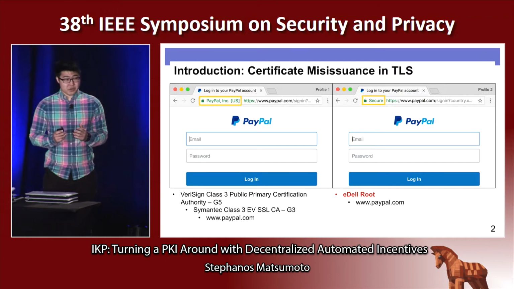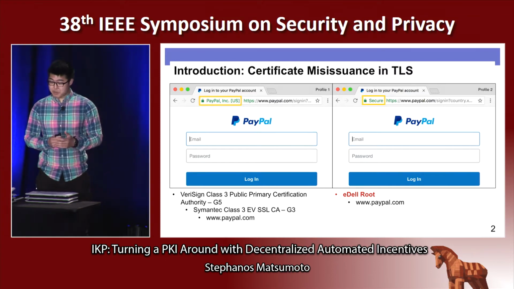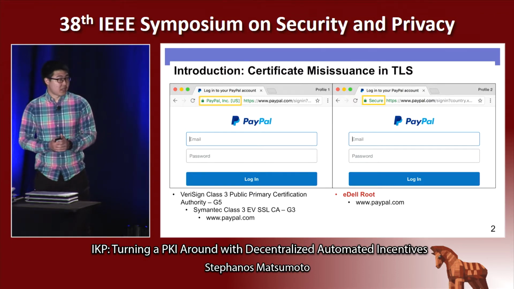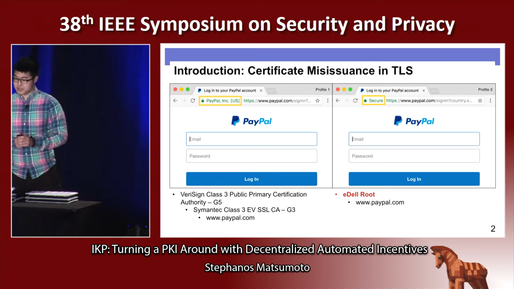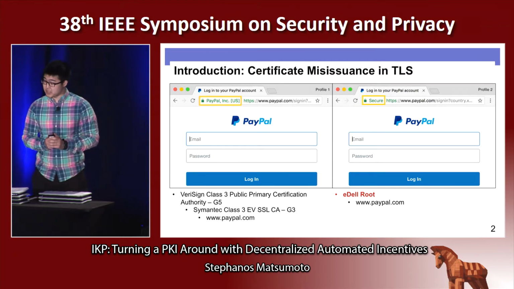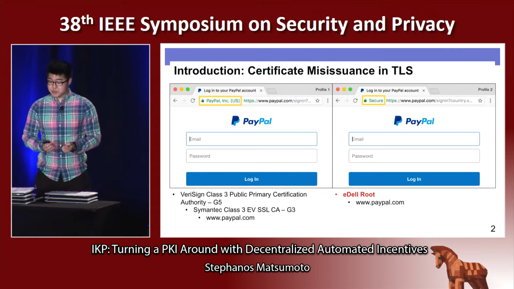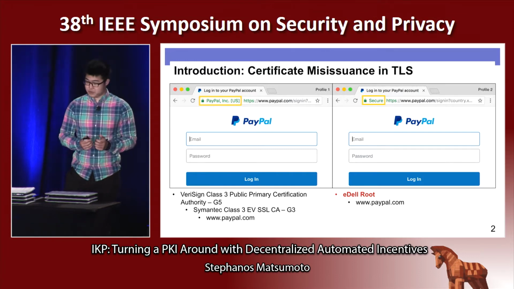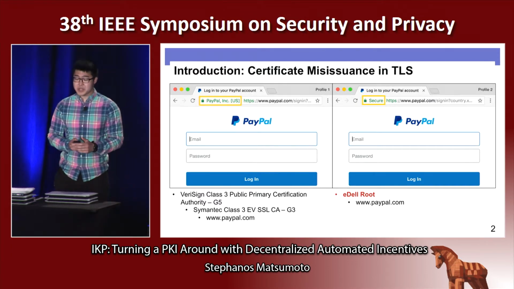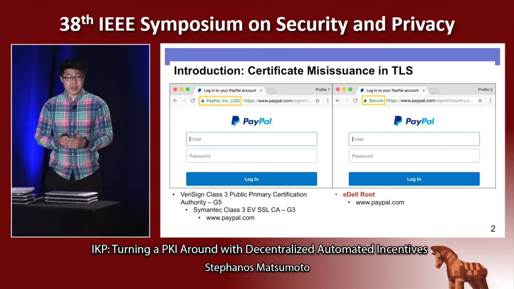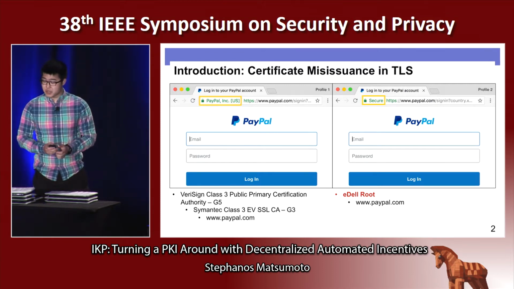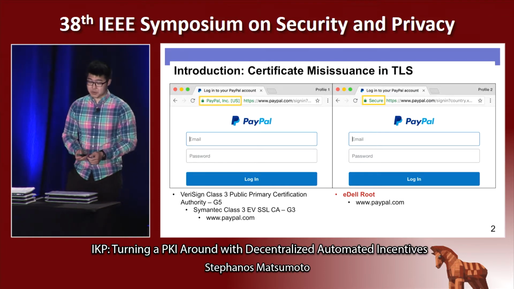And if your browser happens to trust a CA, it will happily accept even the certificate on the right without indicating that anything is amiss. Now, the page on the right is a classic example of a man-in-the-middle attack. And the attacker controlling this page can intercept and modify all encrypted traffic between you and PayPal without either of you realizing. And there have been many proposals to prevent this sort of scenario from happening, but my work today is not going to focus on browser-based prevention, but rather two other related problems.